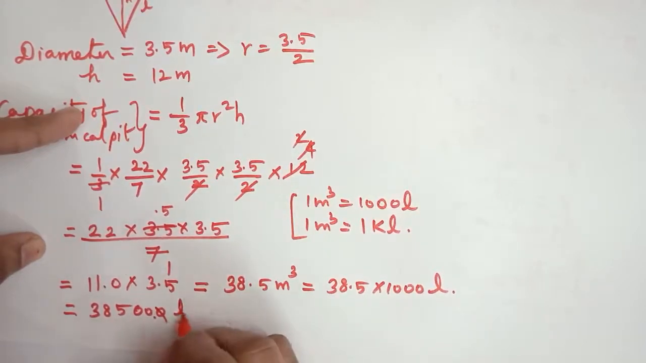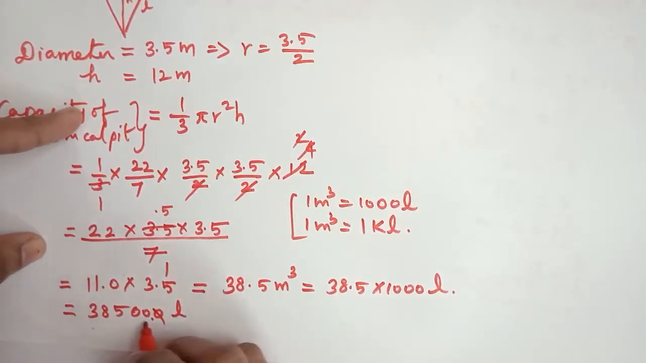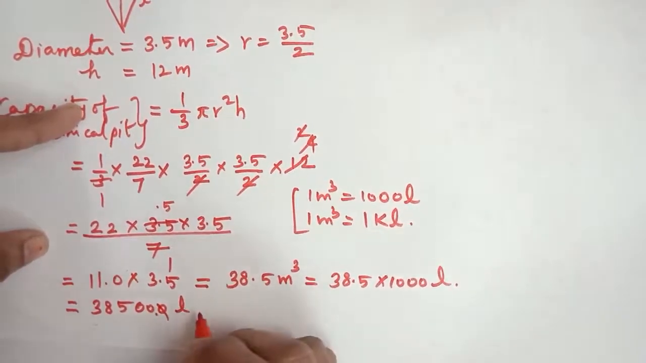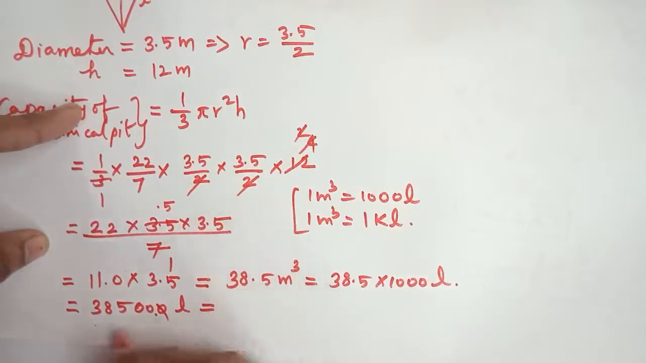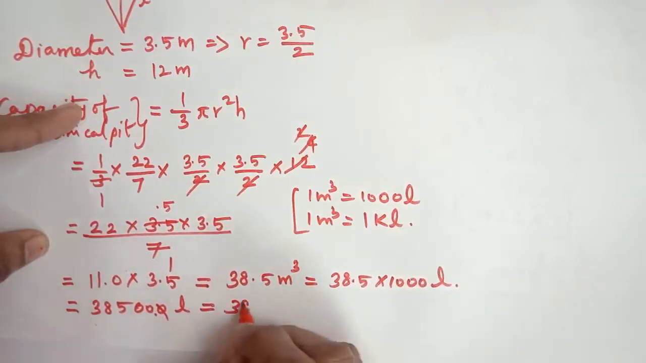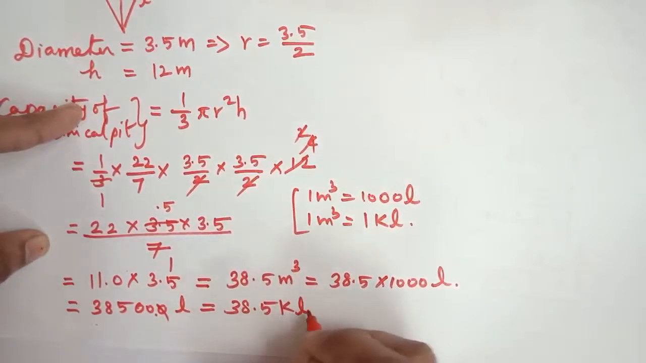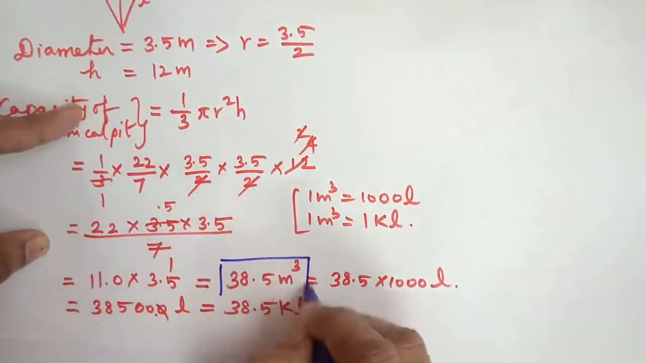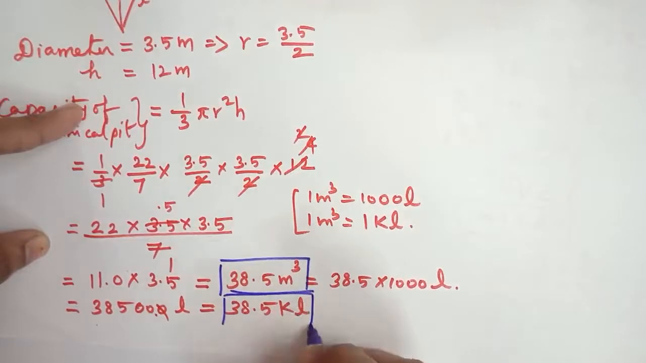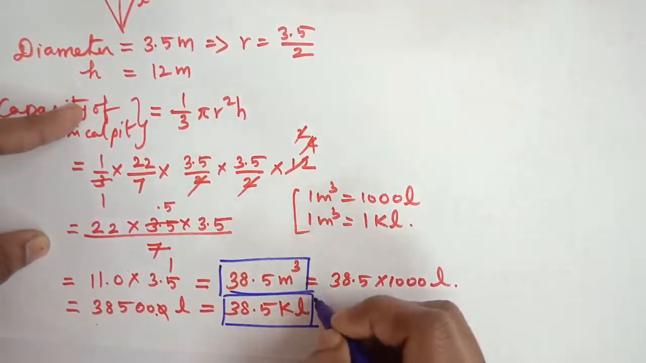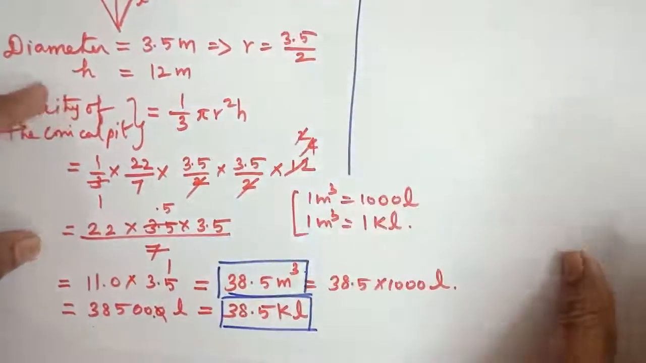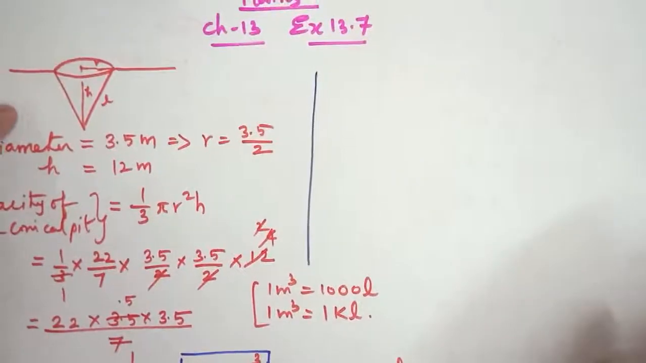So 38,500 liter. In kiloliter, what is the answer? In kiloliter, that is divided by 1000, so 38.5 kiloliter. Here the answer is 38.5 meter cube and 38.5 kiloliter. In meter cube and in kiloliter, both are the same answer. Is it clear students? Good. Then next question, students listen.